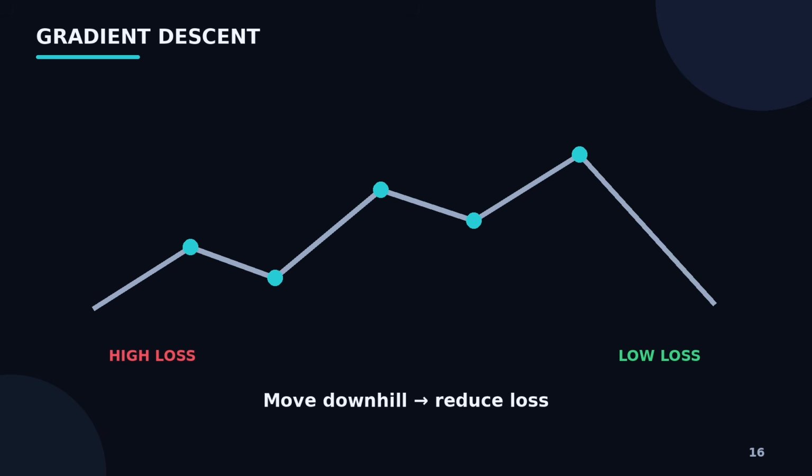One of the most important optimization algorithms in machine learning is gradient descent. Imagine you are standing on a mountain. Your goal is to reach the lowest point in the valley, but you can't see the entire landscape. You can only look around yourself and determine which direction slopes downward. So you take a small step downhill, then check again, and then take another step. Eventually, you hopefully reach a low point. Gradient descent works with a similar idea. Instead of minimizing altitude, we are trying to minimize loss.